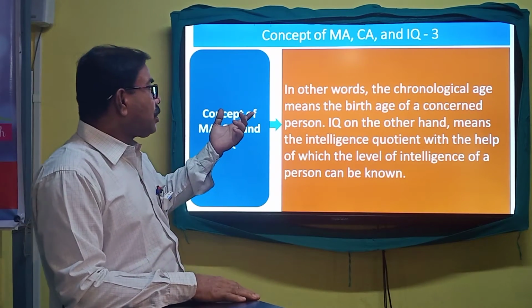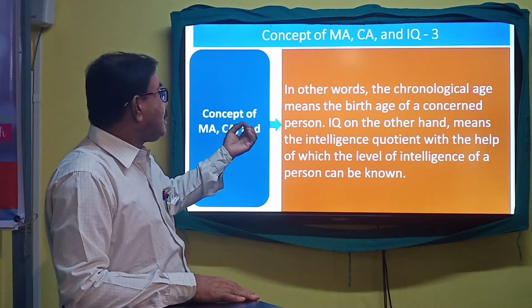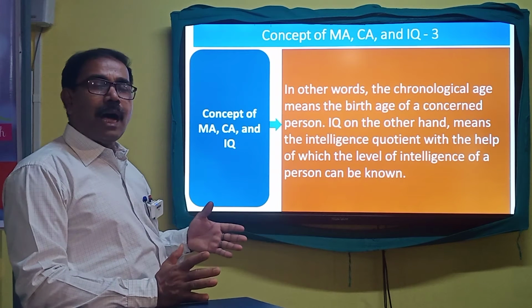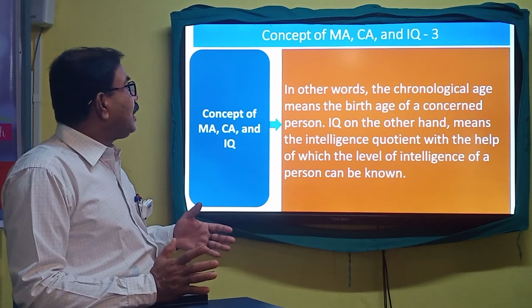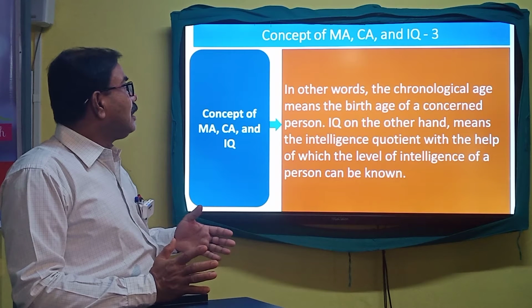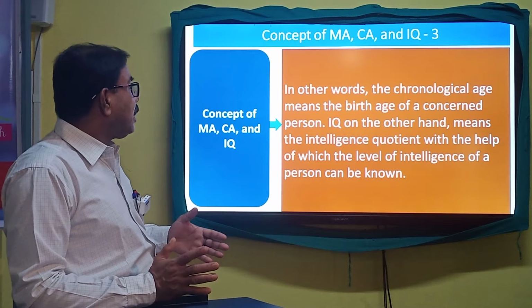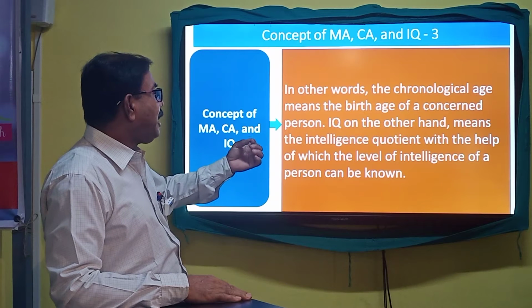In other words, chronological age means the birth age of a concerned person. Now our concept concerning mental age as well as chronological age has become much clearer. Now let us see the concept of IQ.